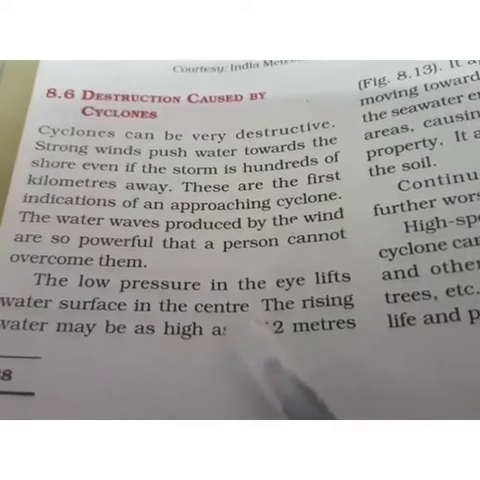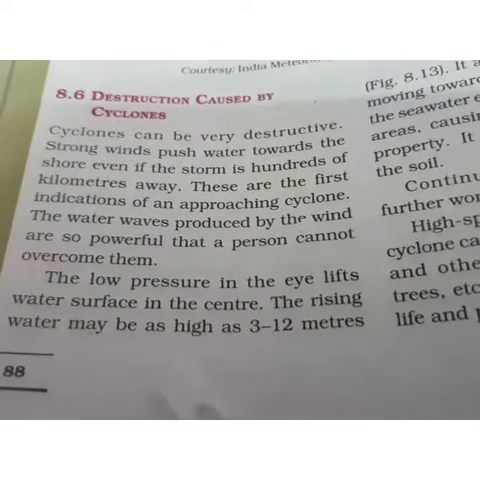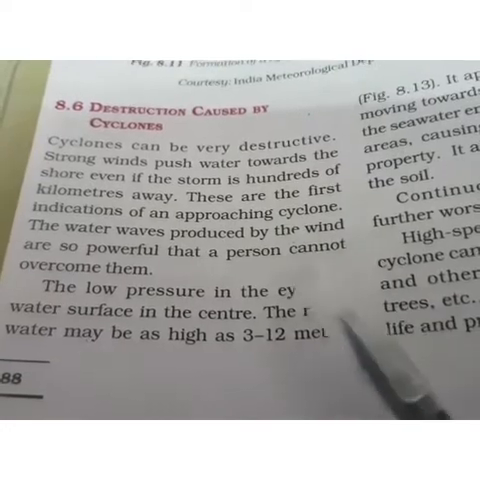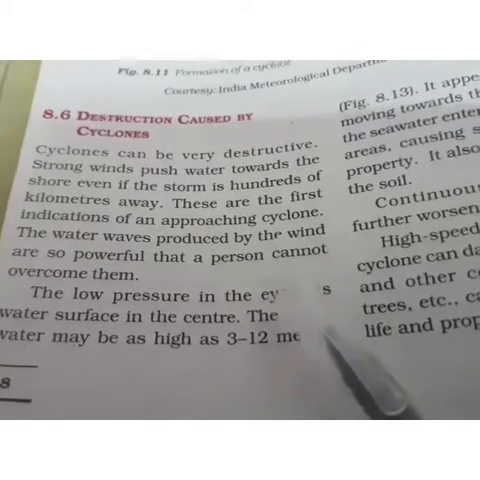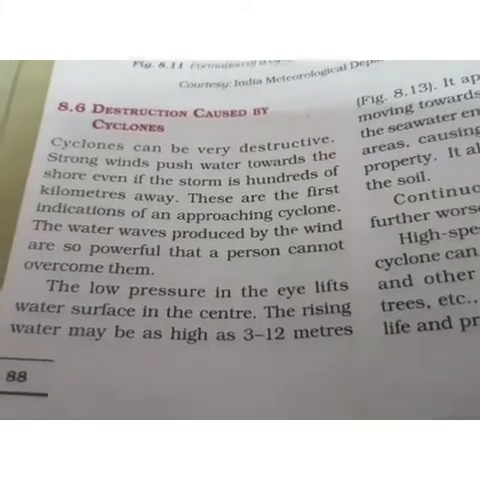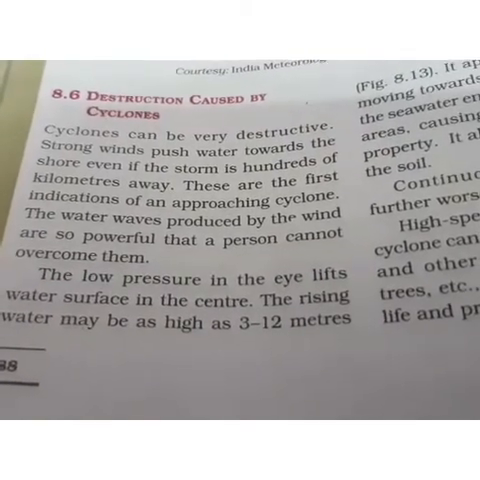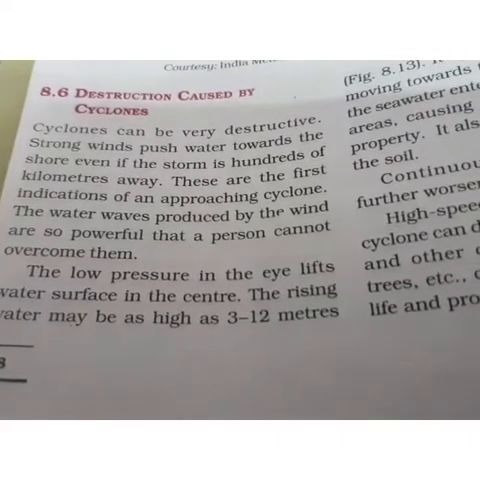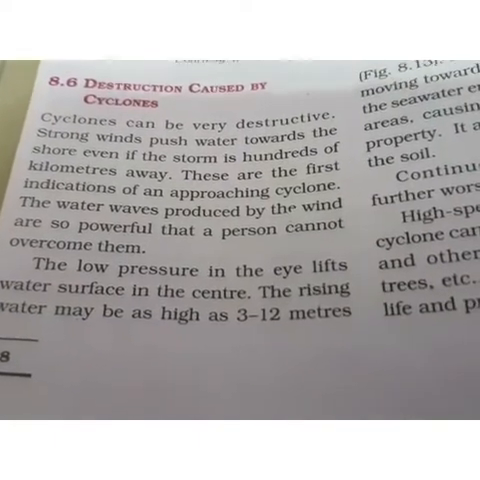Now the low pressure in the eye lifts water surface in the center. The rising water may be as high as 3 to 12 meters. Now the low pressure in the eye मतलब the low pressure होता है air का, which is in the center of the cyclone, which is the eye, lifts the water surface in the center. So that lifts the water, the low pressure in the center lifts the water upwards, and the water that rises up, it can rise up to ranging from 3 to 12 meters.